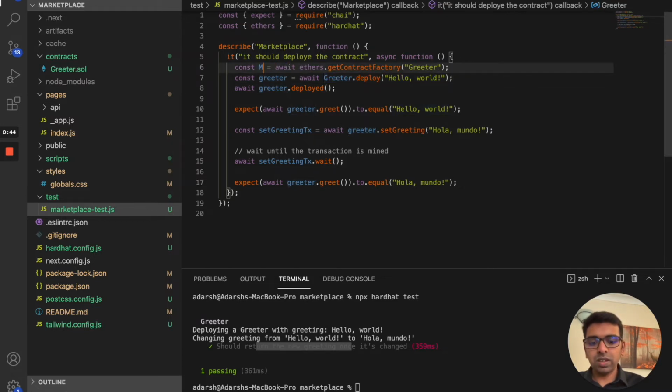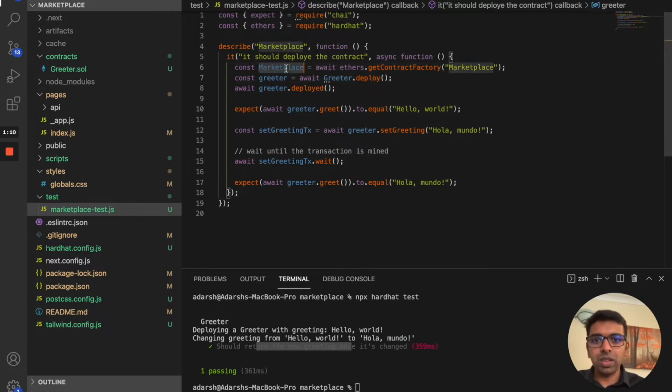So first thing we need is two contracts for our marketplace. One is a marketplace contract, consider it like Amazon, and a product in Amazon. So we need something for the Amazon, which is the marketplace, and then we need something for the product, which is an NFT. So we need two contracts for that. The first one is called the marketplace. So we're going to get the marketplace contract, and we're going to make sure that it is getting deployed.